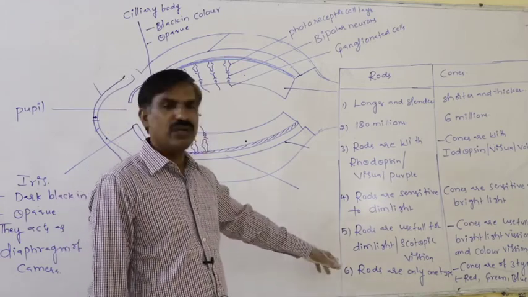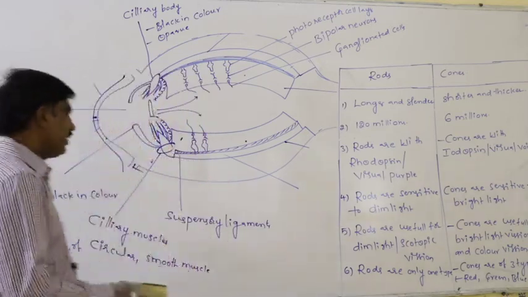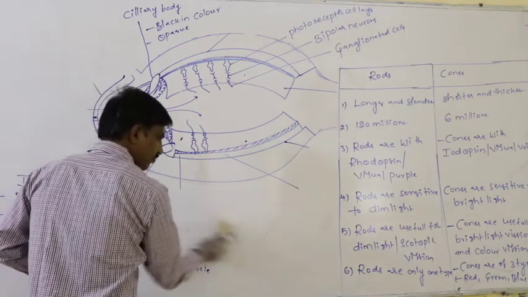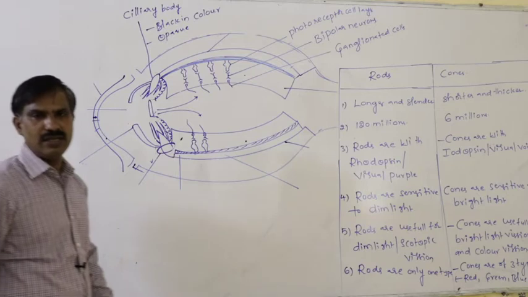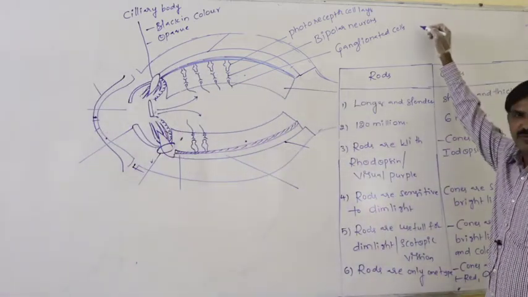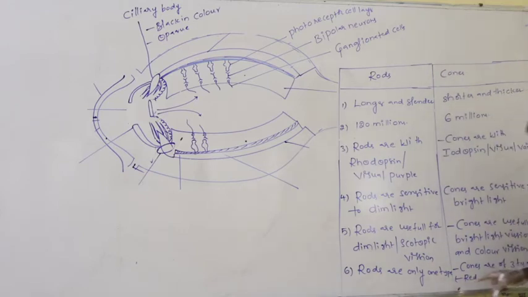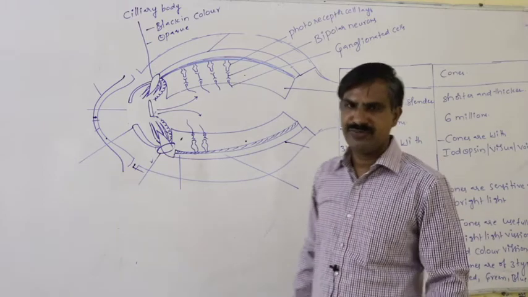Rods are only one type, but cones are principally of three types. These three types of cone cells are useful to detect various types of colors. For example, whenever more and more red cone cells are activated and fewer green and blue cone cells are activated, the finally appeared color is red.